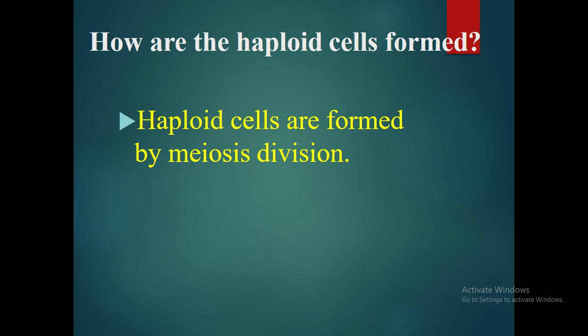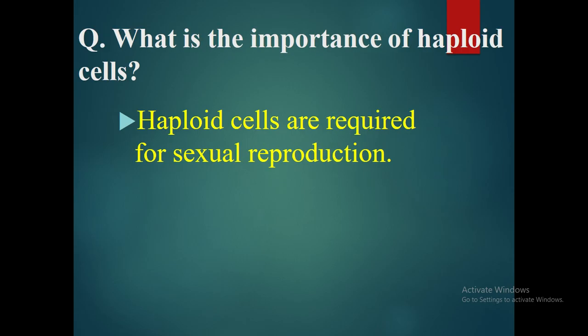However, the haploid cells are formed. तो half number of chromosomes के लिए meiosis cell division होता है. What is the importance of haploid cells? Haploid cells are very important for sexual reproduction.